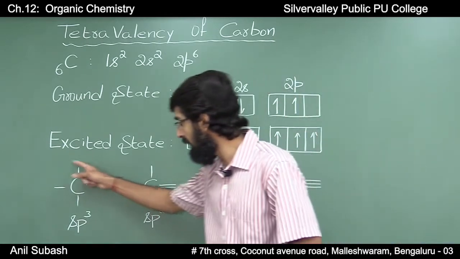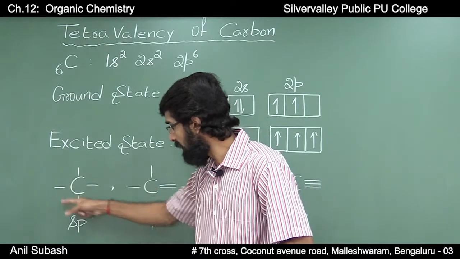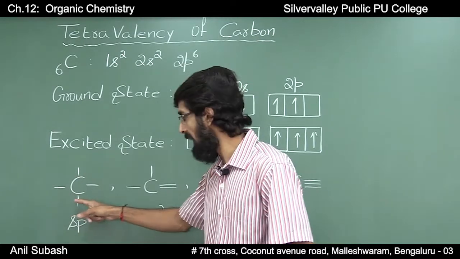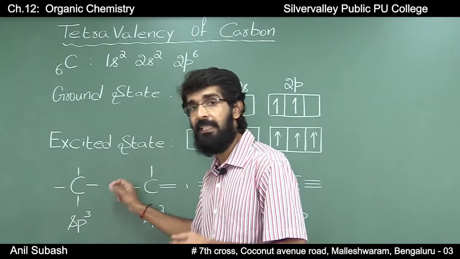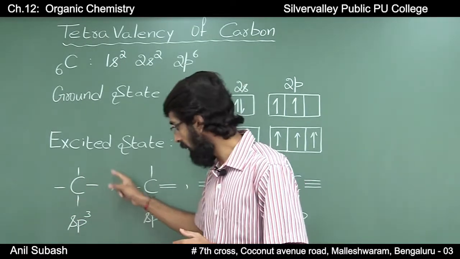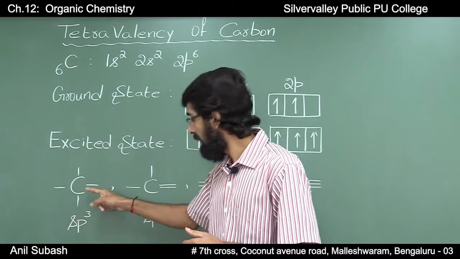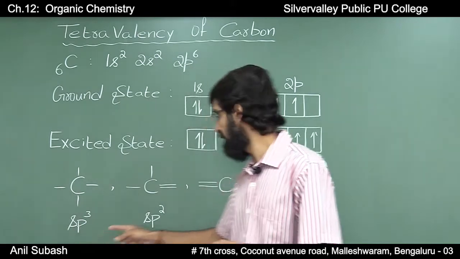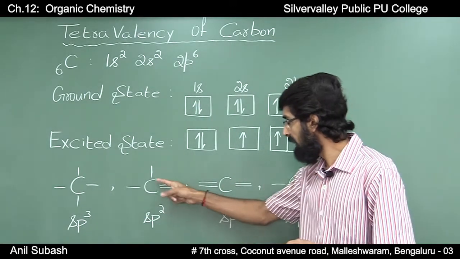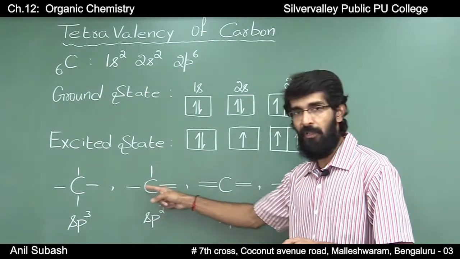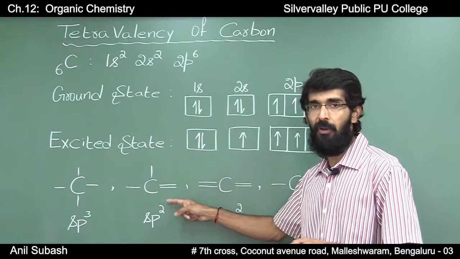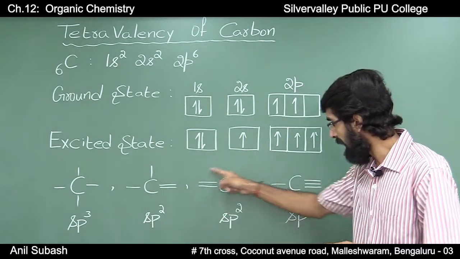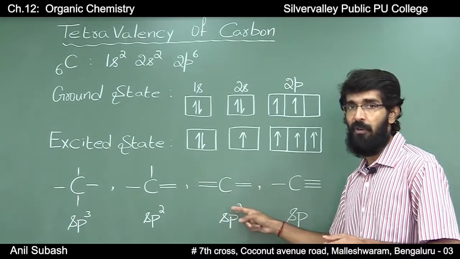As we have seen here, carbon is surrounded by 4 covalent bonds, and all the bonds are single bonds. Since all the bonds are single bonds, carbon undergoes sp3 hybridization. Here there are 2 single bonds and 1 double bond, and in this case there are 2 double bonds.